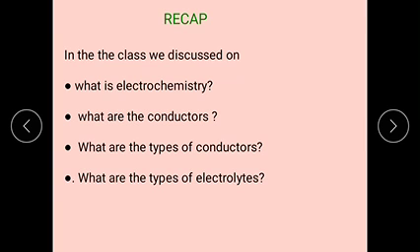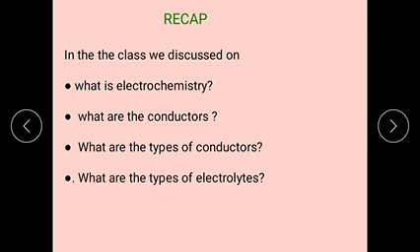Those electrolytes are classified into two types based on the extent of ionization. Examples of electrolytic conductors are acids, bases, and some salts. Based on the extent of ionization, the electrolytes are classified into two types, strong electrolytes and weak electrolytes.